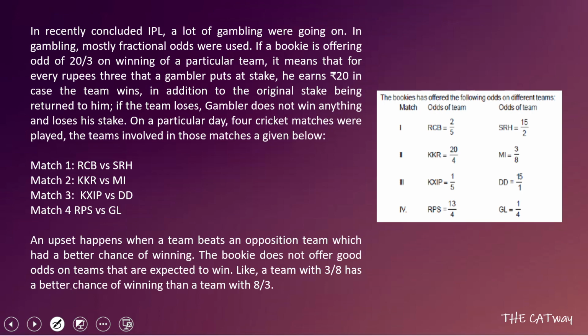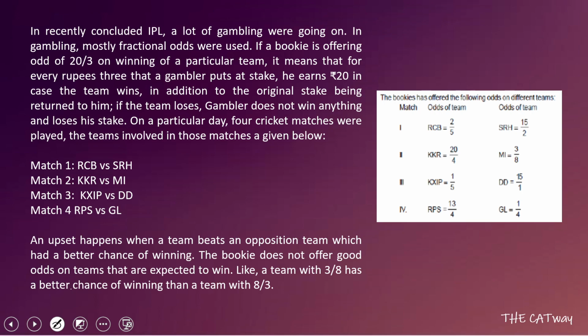Now let's move on to the set. So the question says that in a recently concluded IPL, a lot of gambling were going on. In gambling, mostly fractional odds were used. If a bookie is offering odd of 20 by 3 on winning of a particular team, it means that for every rupee 3 that a gambler puts at stake, he earns rupees 20 in case the team wins, in addition to the original stake being returned to him.